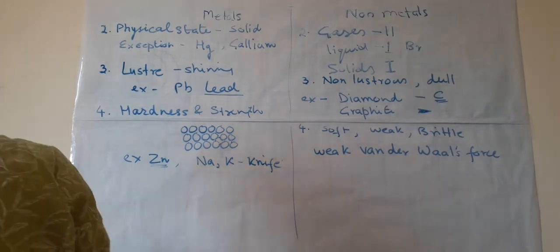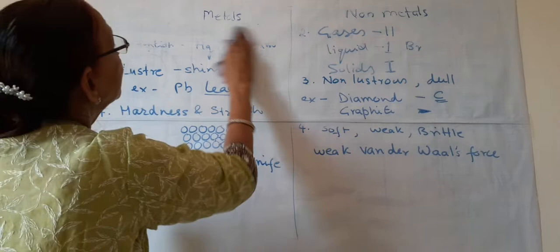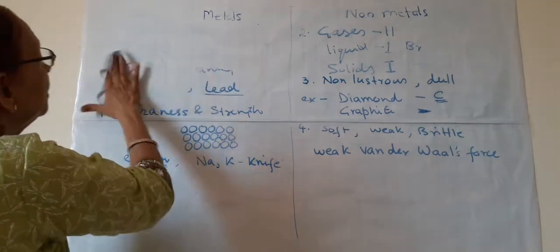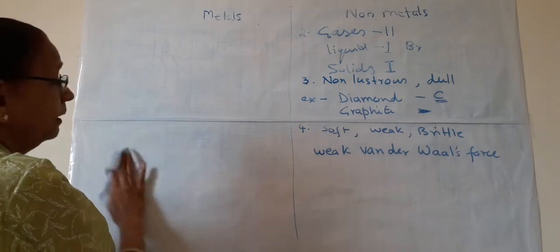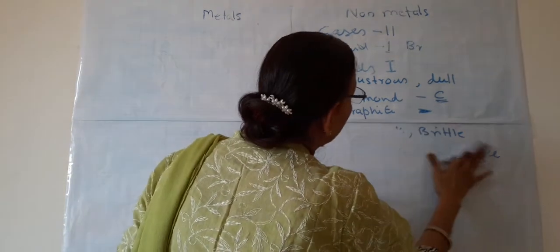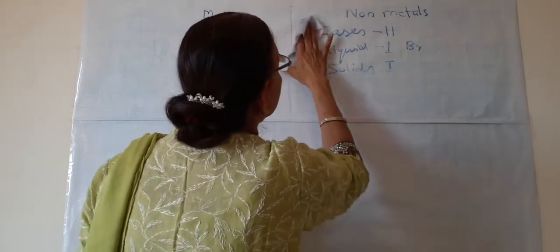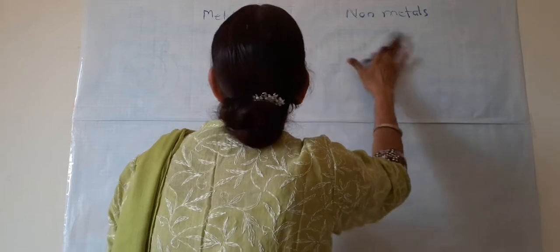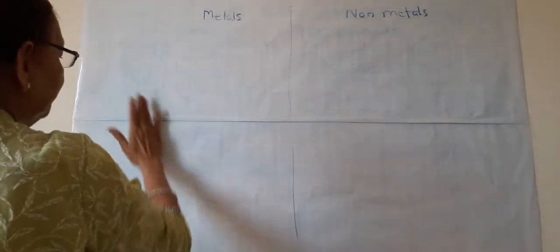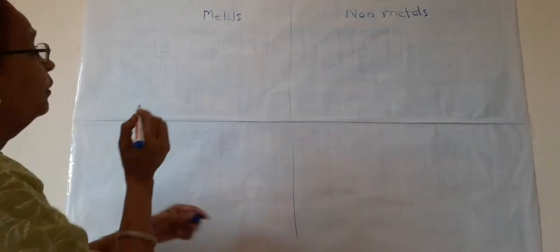Now coming to the fifth point, the next point. You write down all the points in your notebooks and try to learn all the exceptions, because in exams only exceptions are asked. All other properties are of 9th class. So 4, I think 4 we have done.